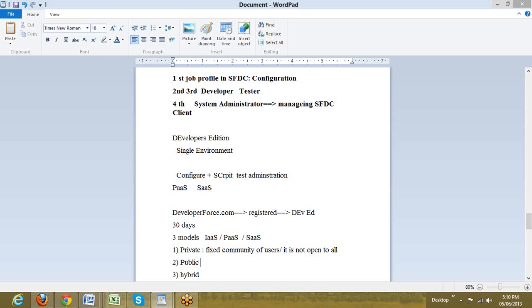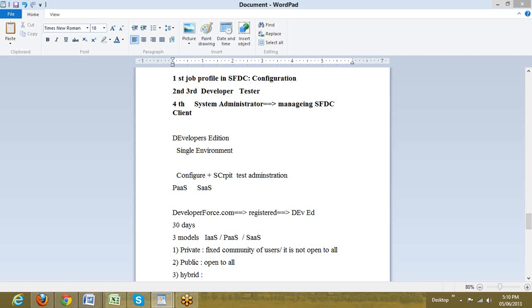But on the other hand, if I require a Gmail ID, it's quite open, anyone can get registered and start using it. Then that is called a public cloud. It is open to all. The service which is offered is open to all the users. Anyone can get registered there. It could be paid, it could be free. They can start using the services. Hybrid cloud is a combination of private and public. Certain features are private, certain features are public, or certain services are restricted in access, whereas certain services are open to everyone.